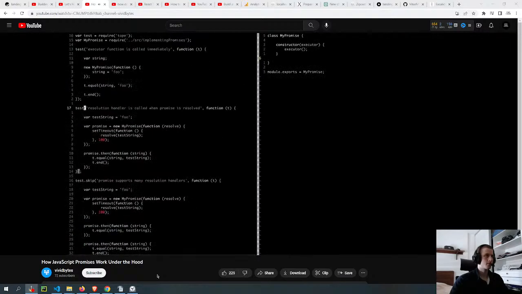Let's look at the next test. It says resolution handler is called when promise is resolved. Resolution handler refers to the function that is passed into then. And what this test is asserting is that when the promise is resolved with a value, then the resolution handler should be called afterwards with that same value.